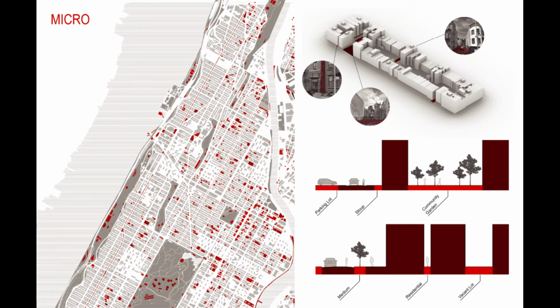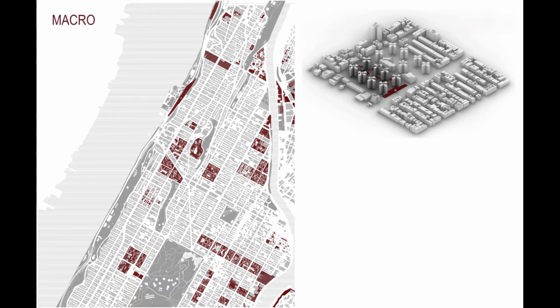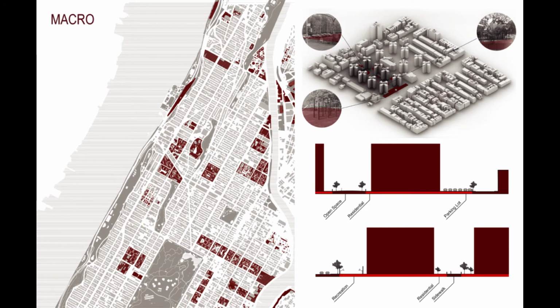Microspaces are often small escapes, whereas macrospaces require further travel. Larger than a block, macrospaces are often fenced enclosures belonging to private organizations. These can be found in the form of apartment complexes, schools, and institutions. Serving the community rather than individual groups, large parks provide public access to open spaces.